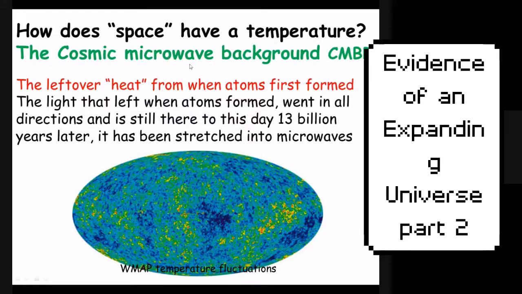Now, why is it microwave? The light from the cosmic microwave background didn't start out as a microwave. It actually started out as visible light, yellow, reddish. But what happened is over time, as the universe is expanding, that yellow-red light has been stretched out and lost energy. And that lost energy means it's moved from light to infrared back to microwaves. And actually, we can see that right here.